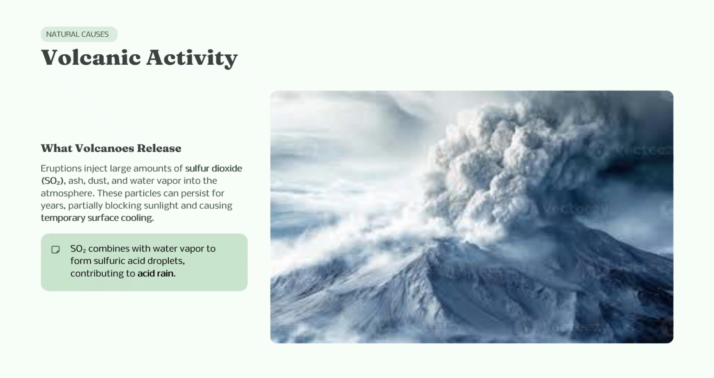Next, volcanic activity. Volcanic eruptions release large amounts of sulfur dioxide, ash, dust, and water vapor into the atmosphere. These particles can remain in the atmosphere for several years and partially block incoming sunlight, causing temporary cooling of the Earth's surface. Sulfur dioxide can also combine with water vapor to form tiny droplets of sulfuric acid, contributing to acid rain.